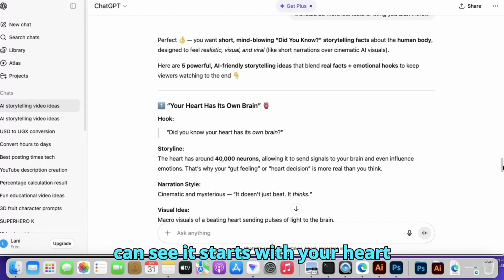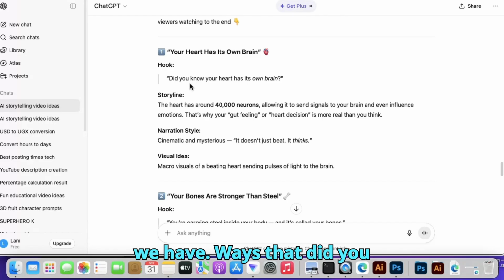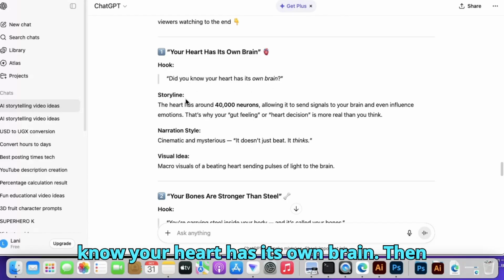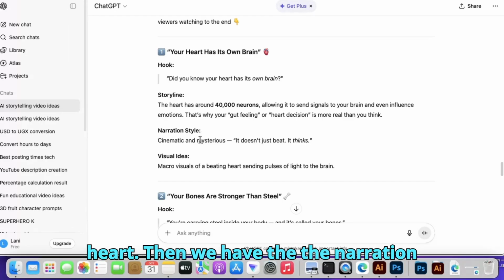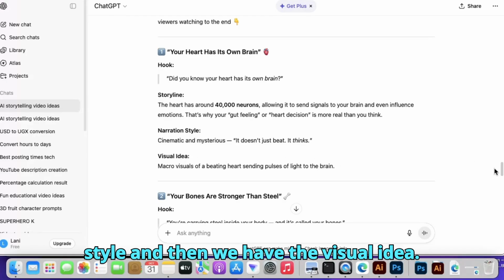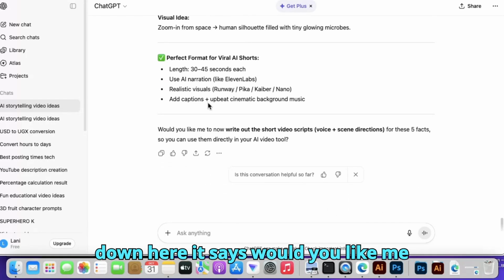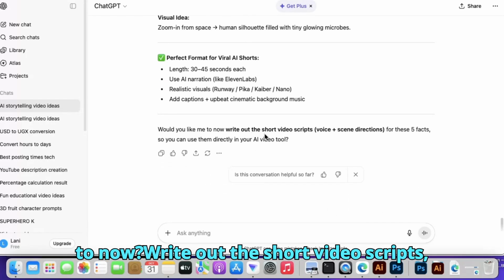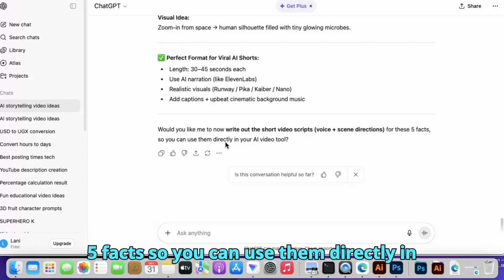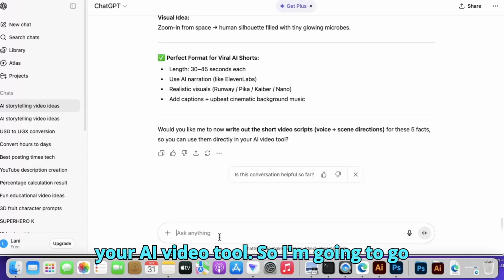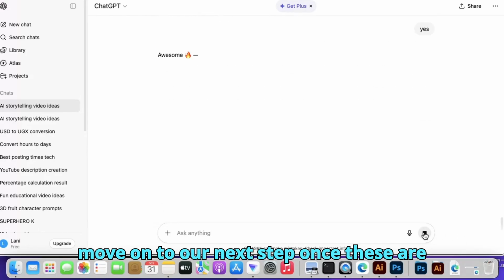So, like you can see, it starts with your heart has its own brain. Then the hook we have says, did you know your heart has its own brain? Then it gives us a storyline about the heart. Then we have the narration style, and then we have the visual idea. So go through all of these really well and make sure you like everything. So down here it says, would you like me to now write out the short video scripts, voice plus scenes direction for these 5 facts so you can use them directly in your AI video tool? So I'm going to go ahead and say yes. Then we are going to move on to our next step once these are ready.